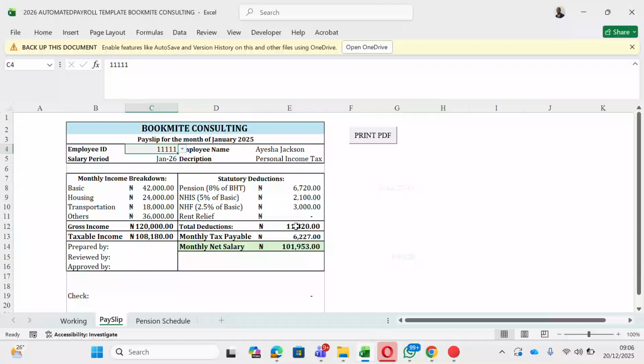And this has been in line with the new tax law that's going to be effective next year. In case you need something like this for your employees, for your department, for you personally or for your organization, you can reach out to me. I can also offer training, and I can also help you build something like this in line with the policy your company is using, which is also going to be in line with the tax law.